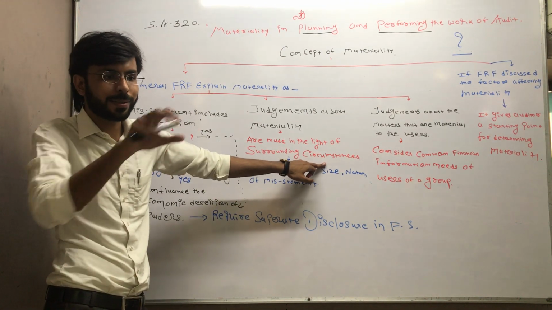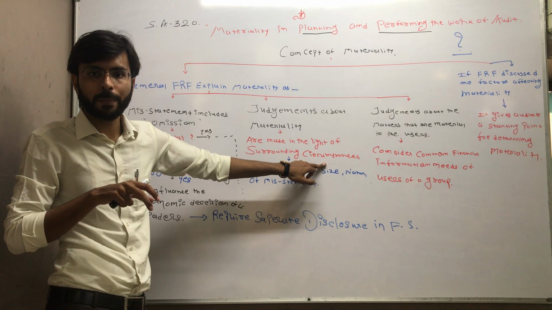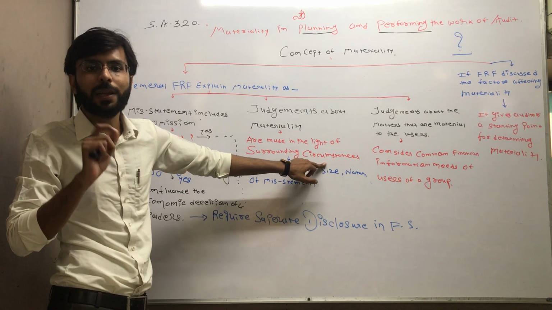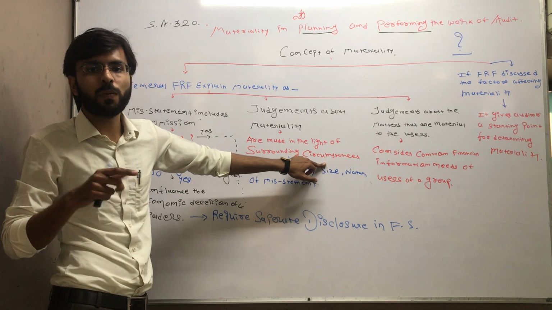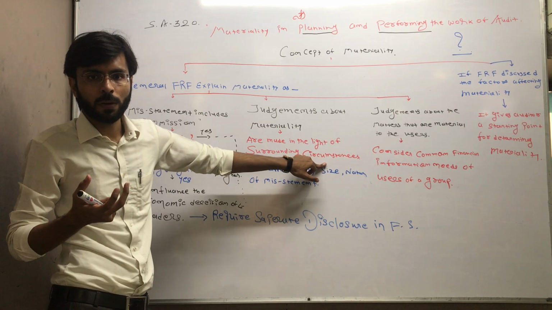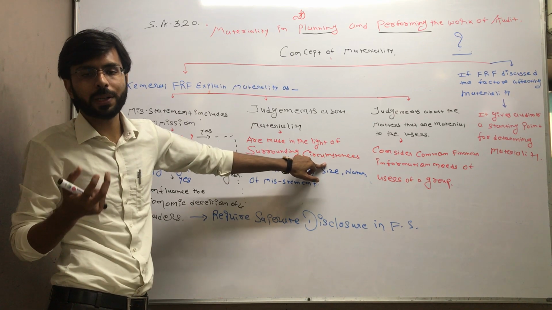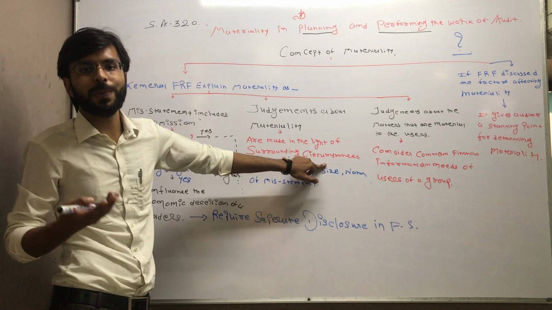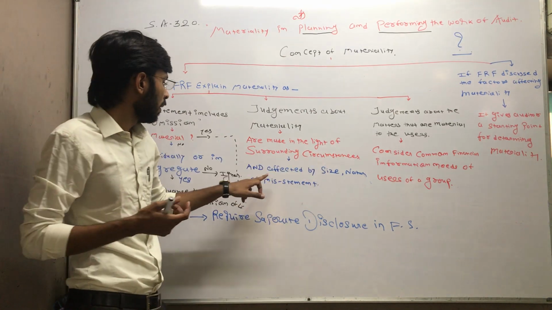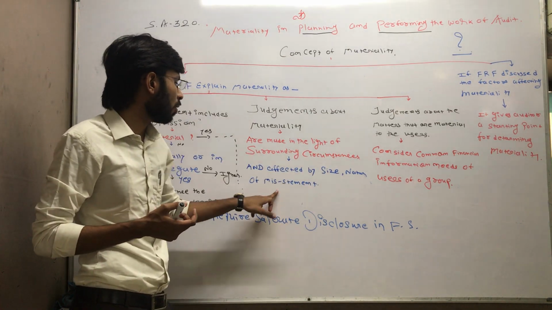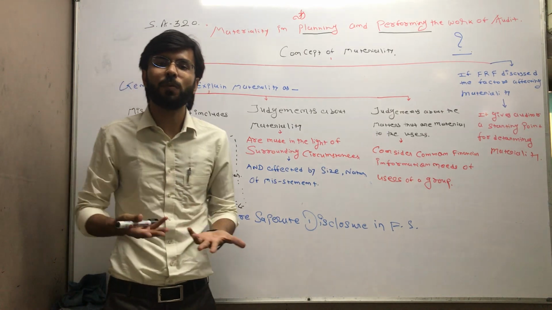What are the things based on which you decide the level of materiality? That's what your judgment is. Whatever the materiality level the auditor arrives at, it depends on the judgments of the auditor, right? And it is affected by size and nature of misstatement, because there are various types of misstatement.